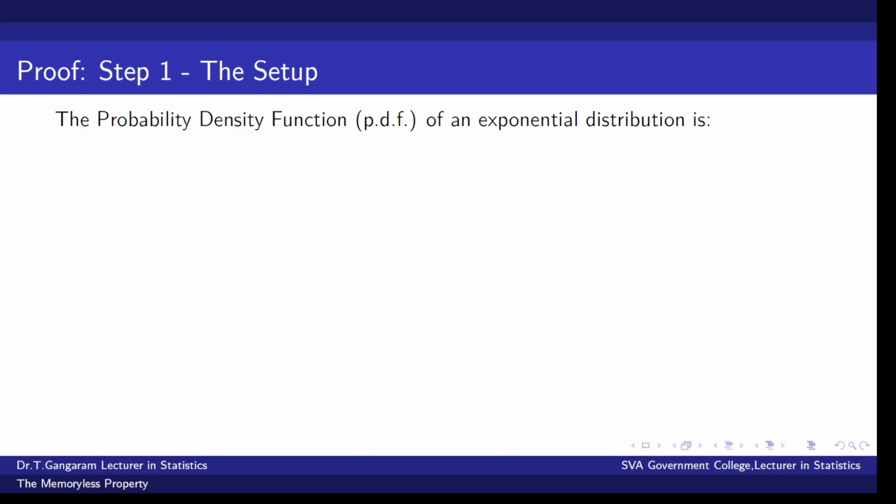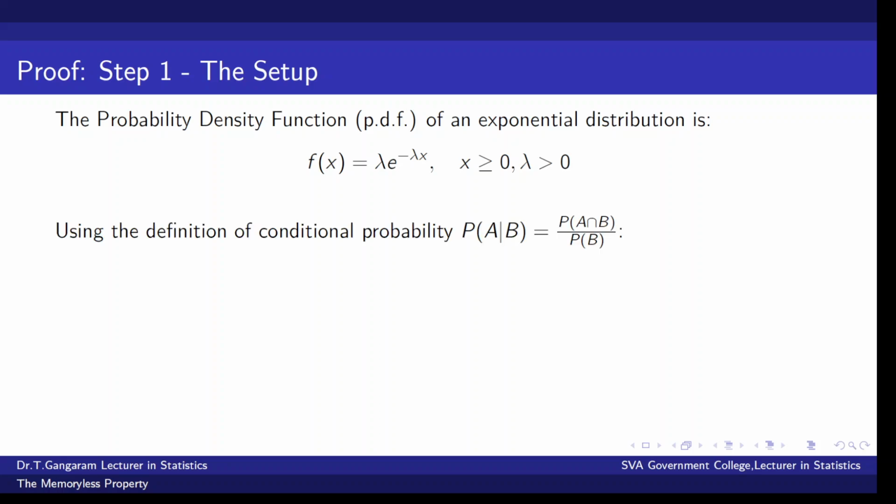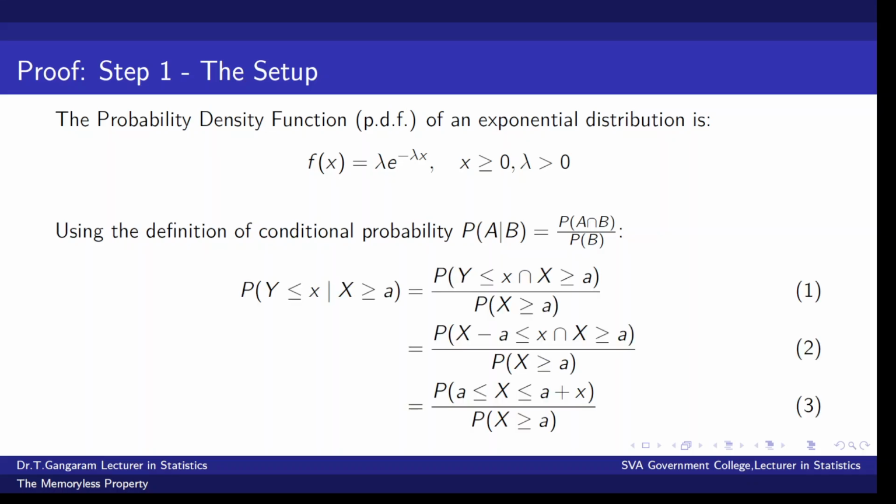The proof of the theorem, proof of the memoryless property. The probability density function of an exponential distribution is given by f of x is equal to lambda e power minus lambda x, for all positive x and positive lambda. Using the conditional probability definition, probability of A given B is equal to probability of A intersection B divided by probability of B. Here, let us assume that event A is X less than or equal to y, and the event B is X greater than or equal to a.